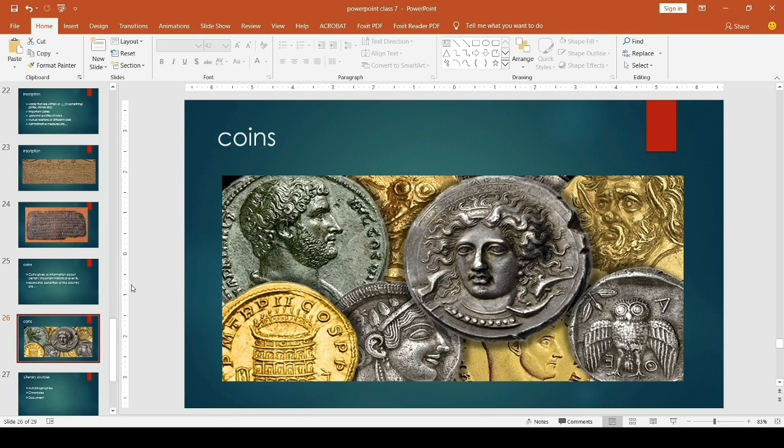So archaeological sources include ancient buildings, inscriptions and coins.